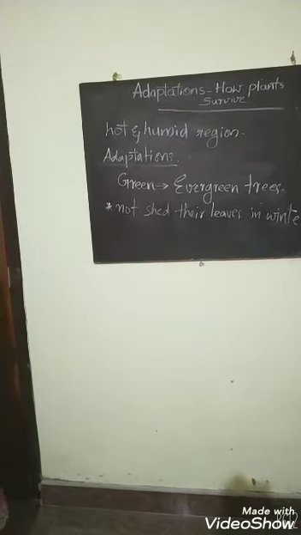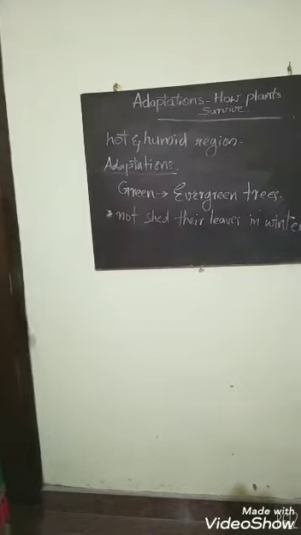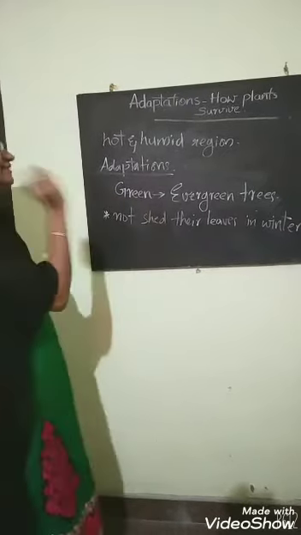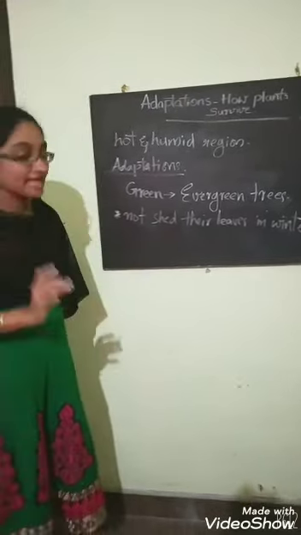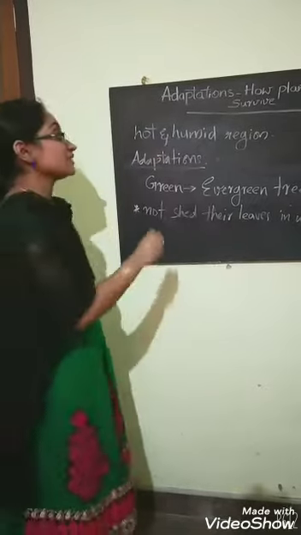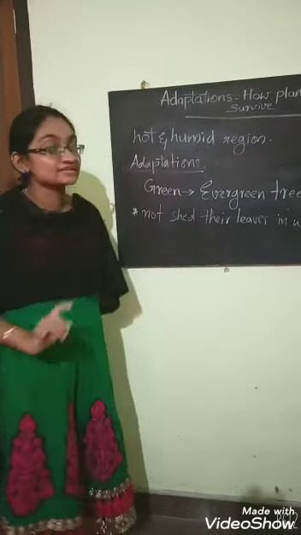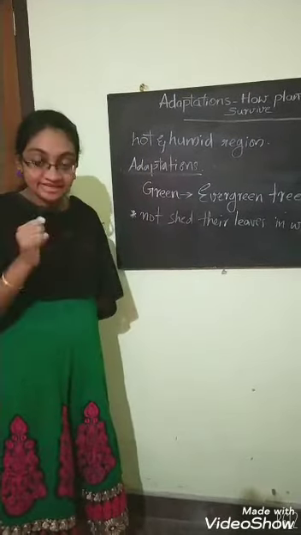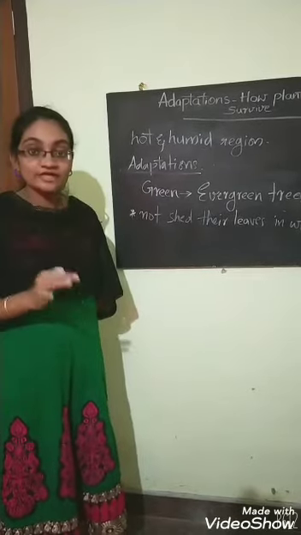These are the two adaptations mentioned in your textbook. That is, these leaves are always green, and that's why they are called evergreen, and they do not shed their leaves in winter. Which are the examples of these hot and humid region plants or trees? They are teak, tea, coffee, sugarcane.